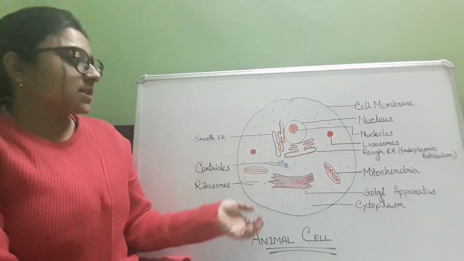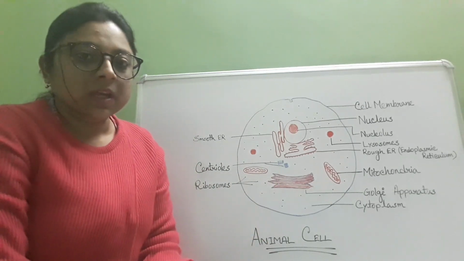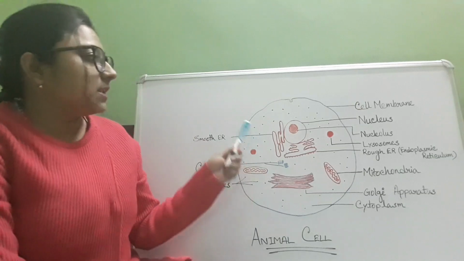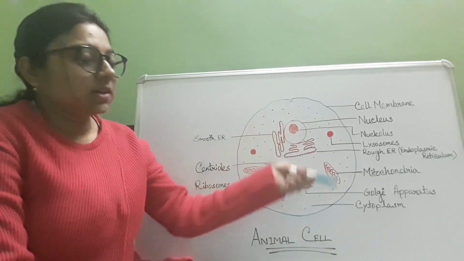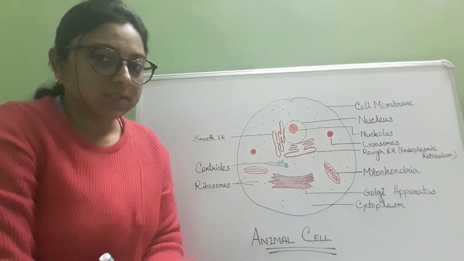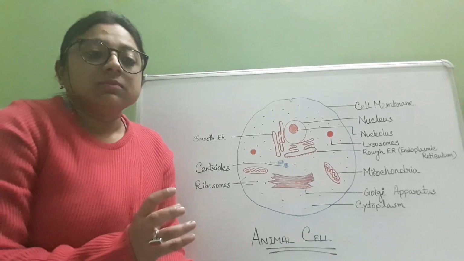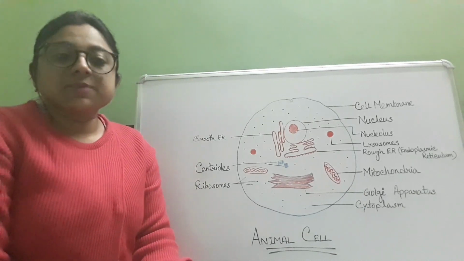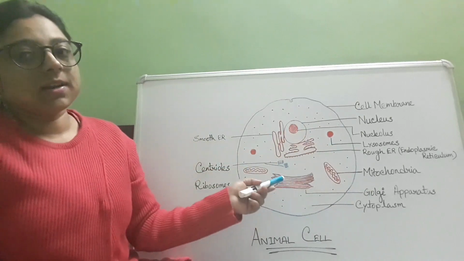Here, we will discuss mainly the animal cells. First of all, the cell membrane. It protects and supports the cell. Next, the cytoplasm. It is a thick jelly-like substance present in the cell where all the cell organelles are suspended.